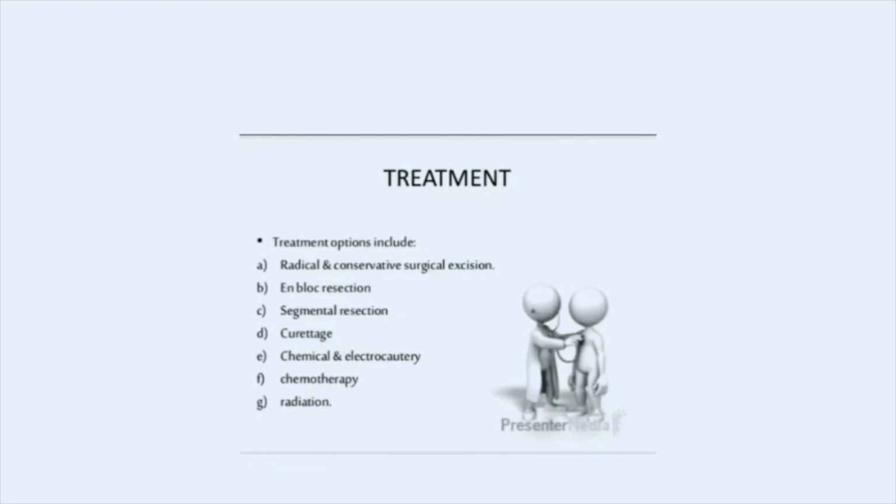And coming to curettage, in this we remove the tissue by scraping or scooping. We follow this in abortion conditions too. And coming to chemical and electrocautery, in this we destroy the tissue by chemical or electrical application. Coming to chemotherapy, treatment is done by chemical agents, and with radiation also we can treat ameloblastoma. The reference book is Shafer's Oral Pathology.